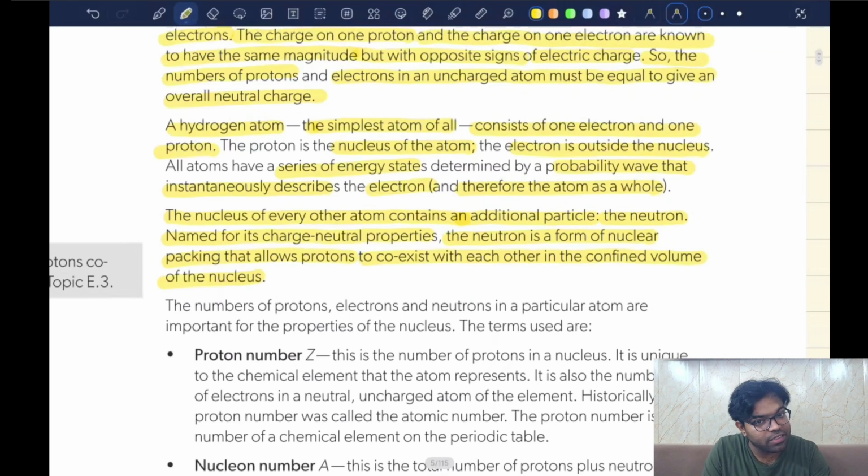Not the neutrons per se, but there is a nuclear force that exists between two subatomic particles. That nuclear force is able to overcome the electrostatic force of repulsion between the two protons and allow them to bind together uniformly. So neutrons act as padding or space so that they do not repel each other.